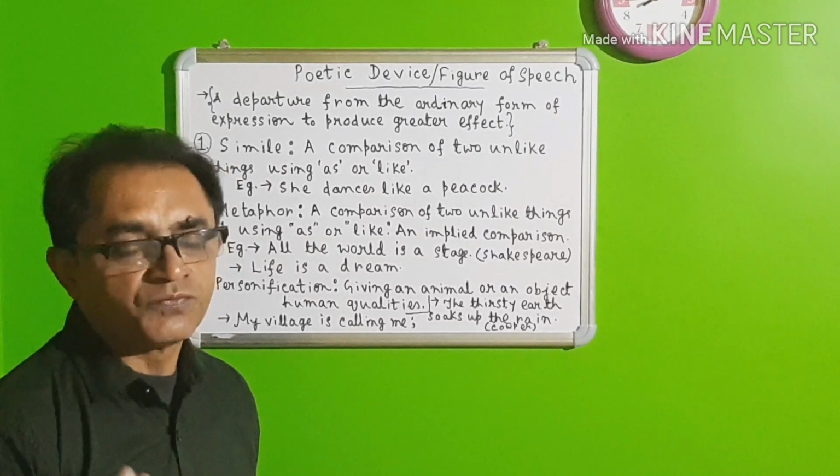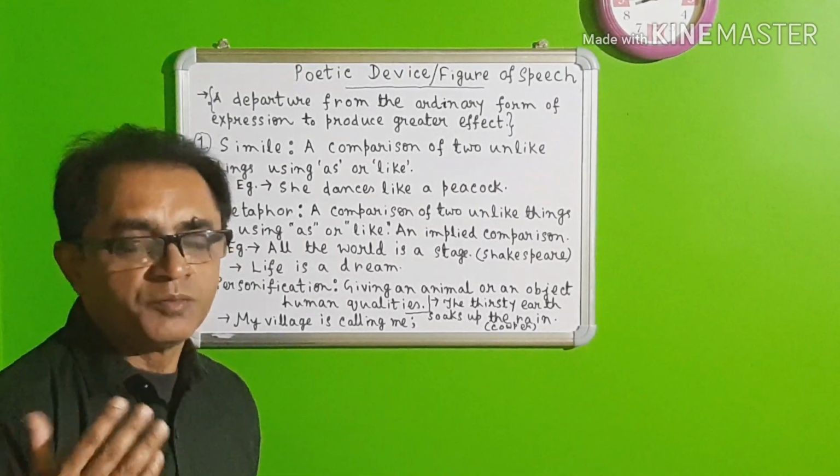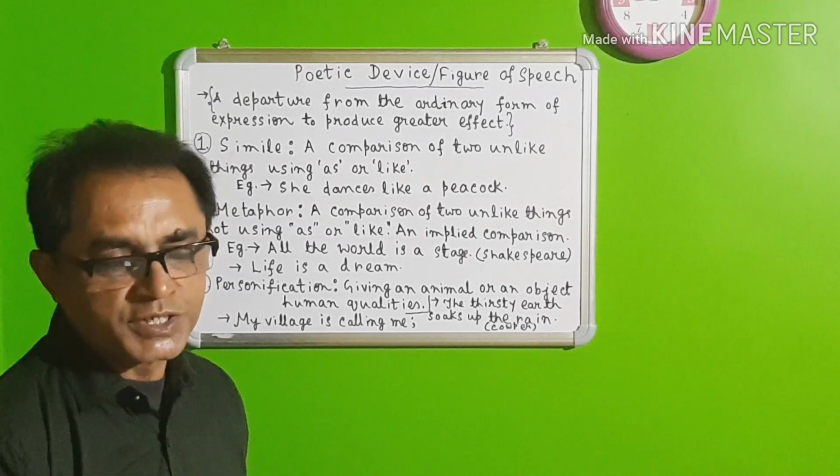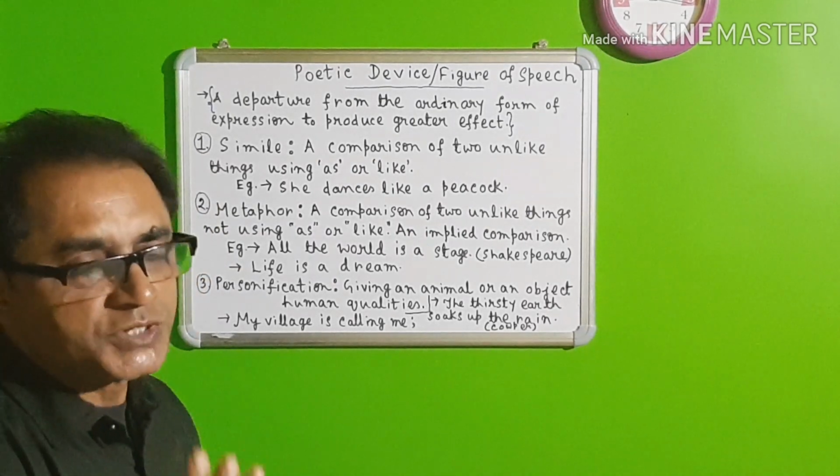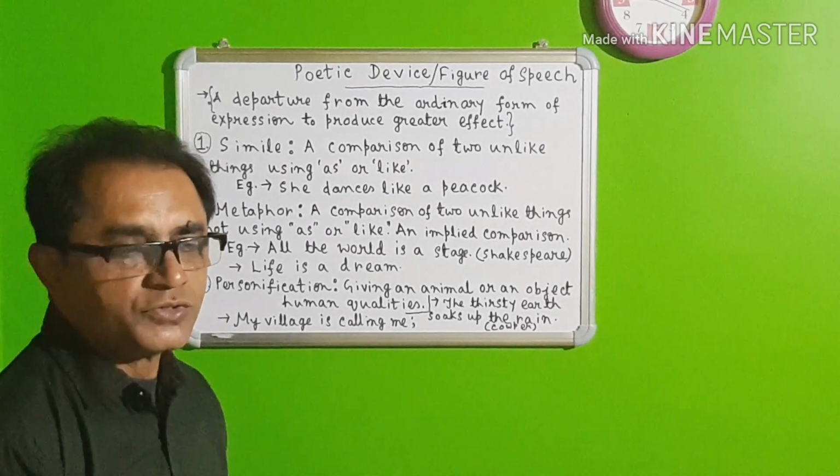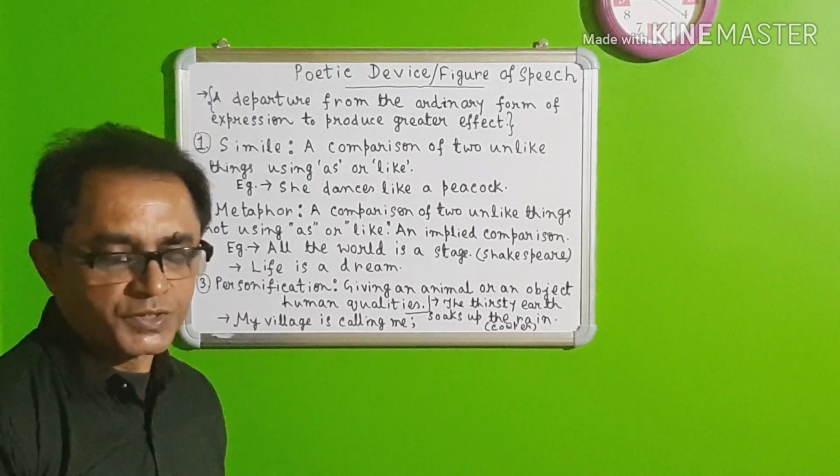Another example is, the flowers are smiling. Flowers are not human beings, but we can say such things, that flowers are smiling as if like a child or a human being. So these are the examples of personification.